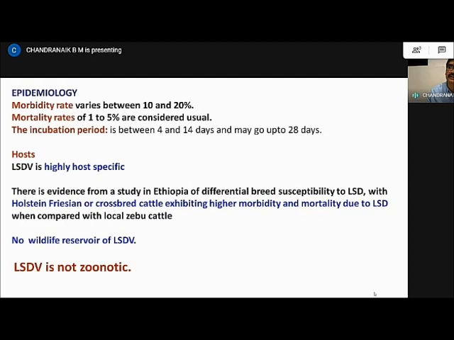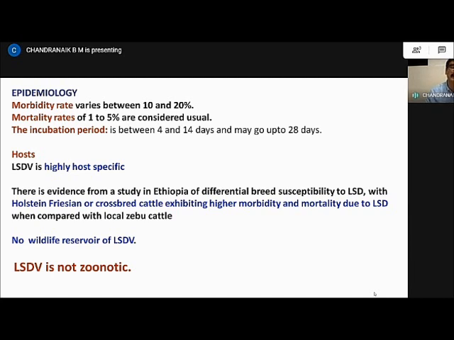Talking briefly about the epidemiology, the disease has a morbidity of 10 to 20%. It can go as high as 80%. The mortality rate is quite low. It ranges from 1 to 5% and is considered usual. The incubation period of the disease is between 4 to 14 days, and it may go up to 28 days at times. The host for LSDV is the cattle and sometimes the water buffaloes.